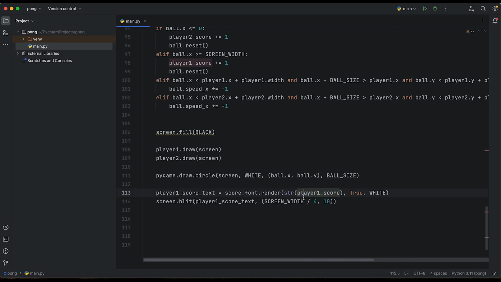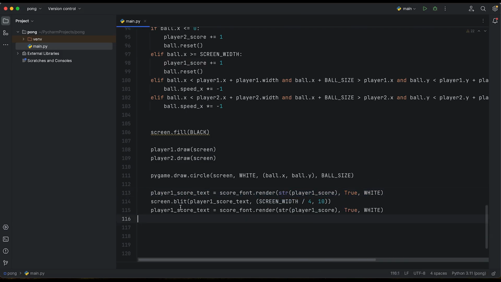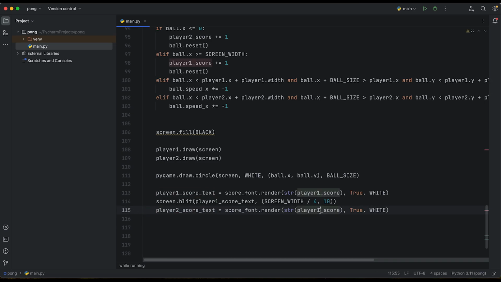The same thing we need to create with the player 2 score. So the only thing that we need to change is player 1 to player 2. Of course, we need that screen.blit as before, but here we'll change it to times three over four, because it's the value where our player 2 score will display. And believe me, that's the way in our screen, and for most of the resolutions and screen sizes that you are going to create, it should work with those calculations.